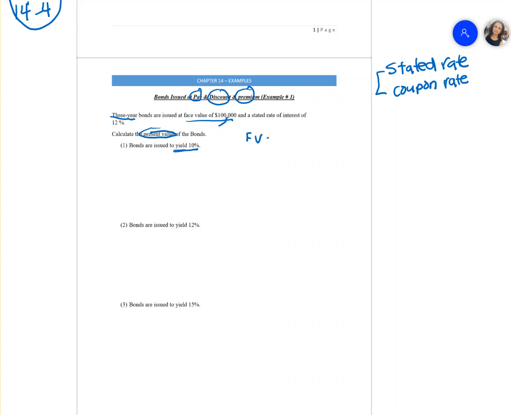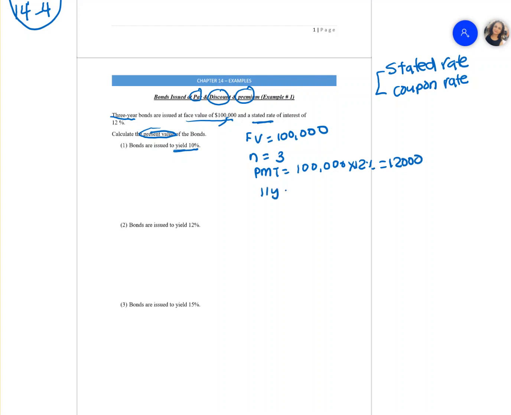We know the face value of this bond is 100,000. How long do you have this bond for? We have it for 3 years. And then we have a stated rate, which is the same as your coupon rate, and that is used to calculate your interest payment. So the face value of the bond is 100,000, the coupon rate is 12%, so our interest is 12,000 a year.